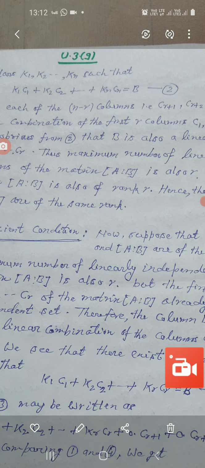Since each of the n minus r columns, that is c(r+1), c(r+2) and so on up to cn, is a linear combination of the first r columns c1, c2 up to cr. This is the important point. Therefore it is obvious from equation number 2 that b is also a linear combination of c1, c2 up to cr. Thus the maximum number of linearly independent columns of the matrix AB is also r.